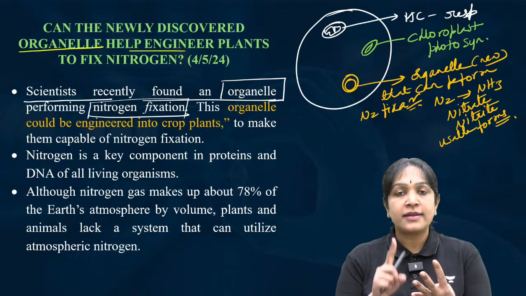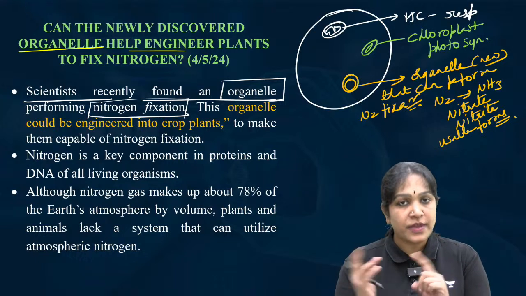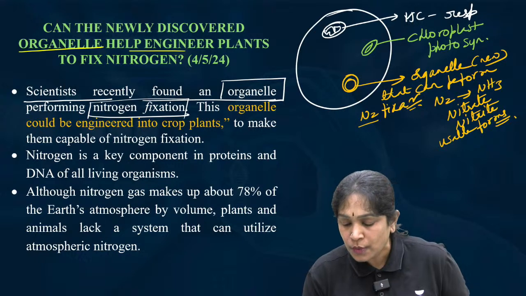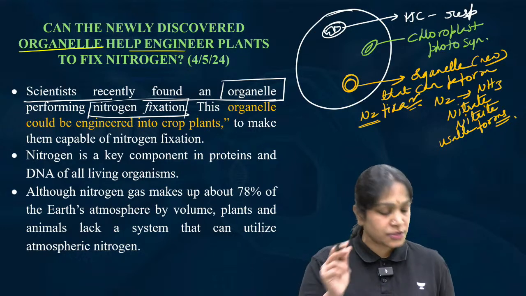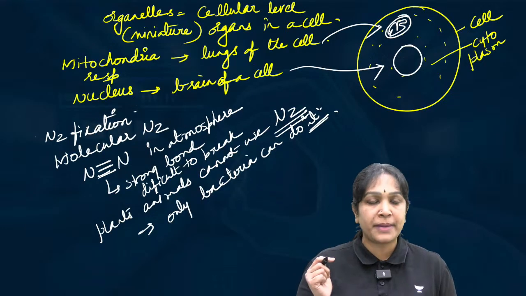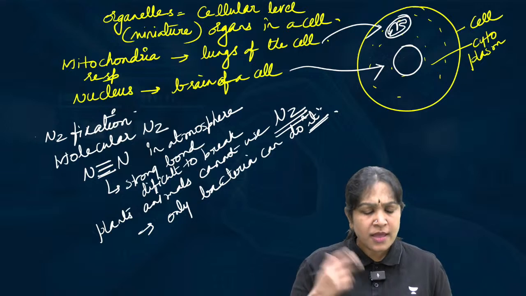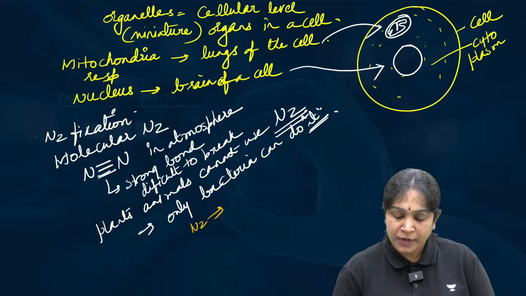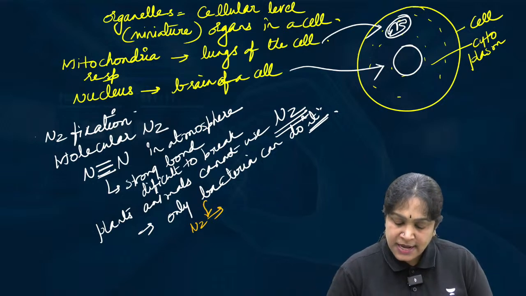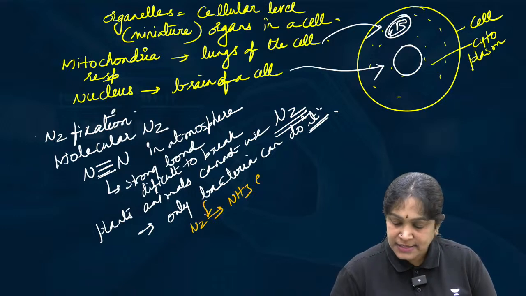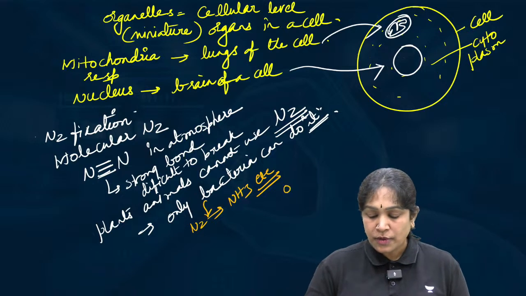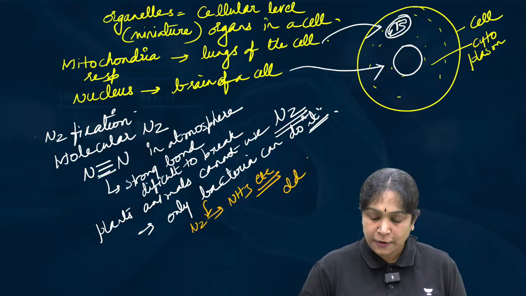Ammonia, nitrates, nitrites we can use, but molecular nitrogen N2 we cannot use because of that strong triple bond between the two nitrogens. Normally bacteria can convert this nitrogen into ammonia, nitrates and nitrites, etc. Only bacteria can do it. This is our old knowledge, what we know till now.